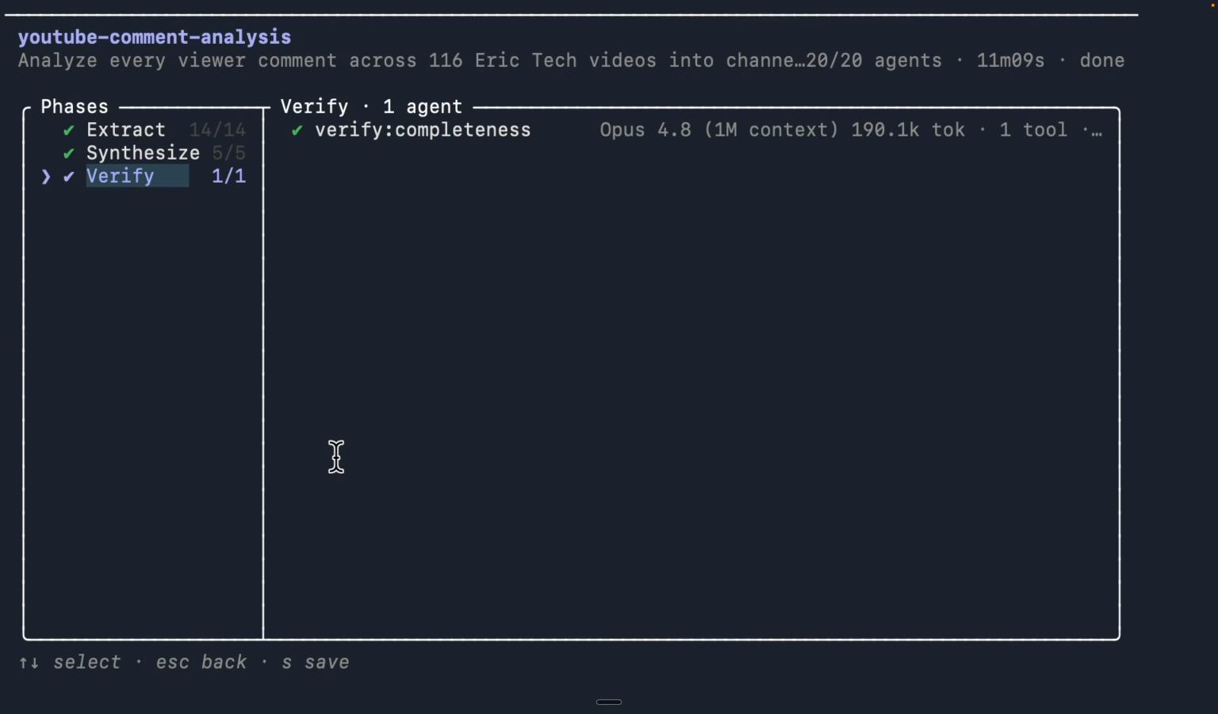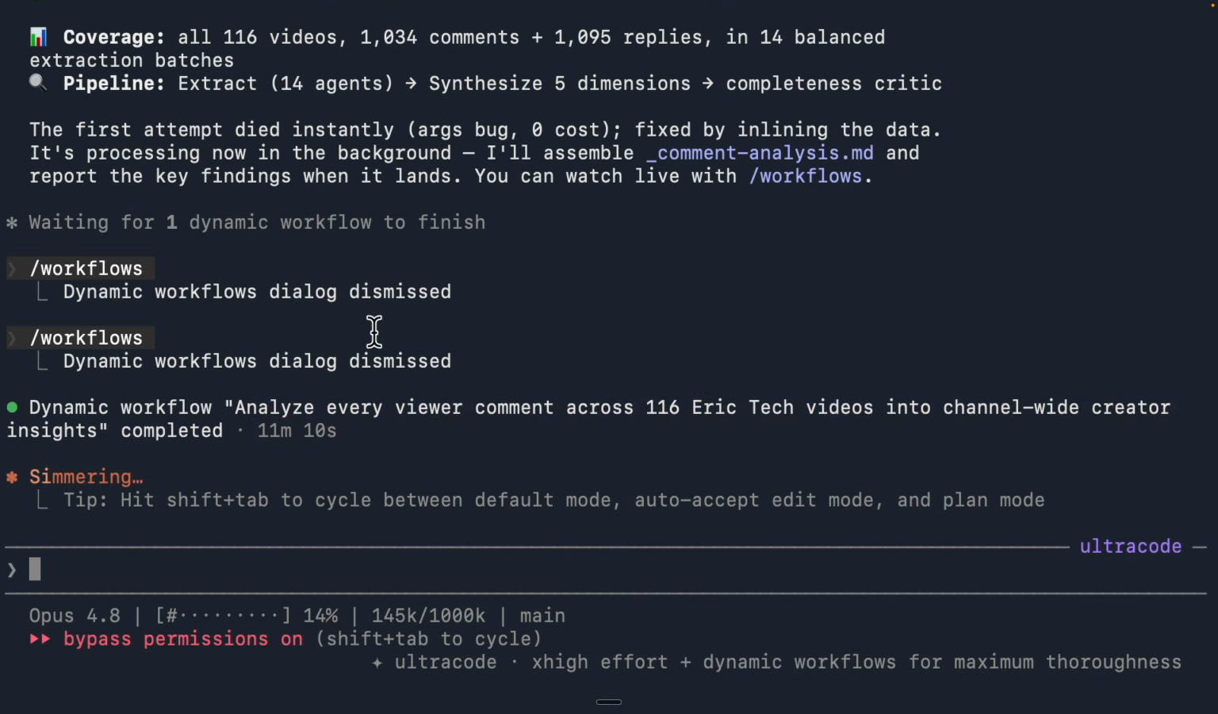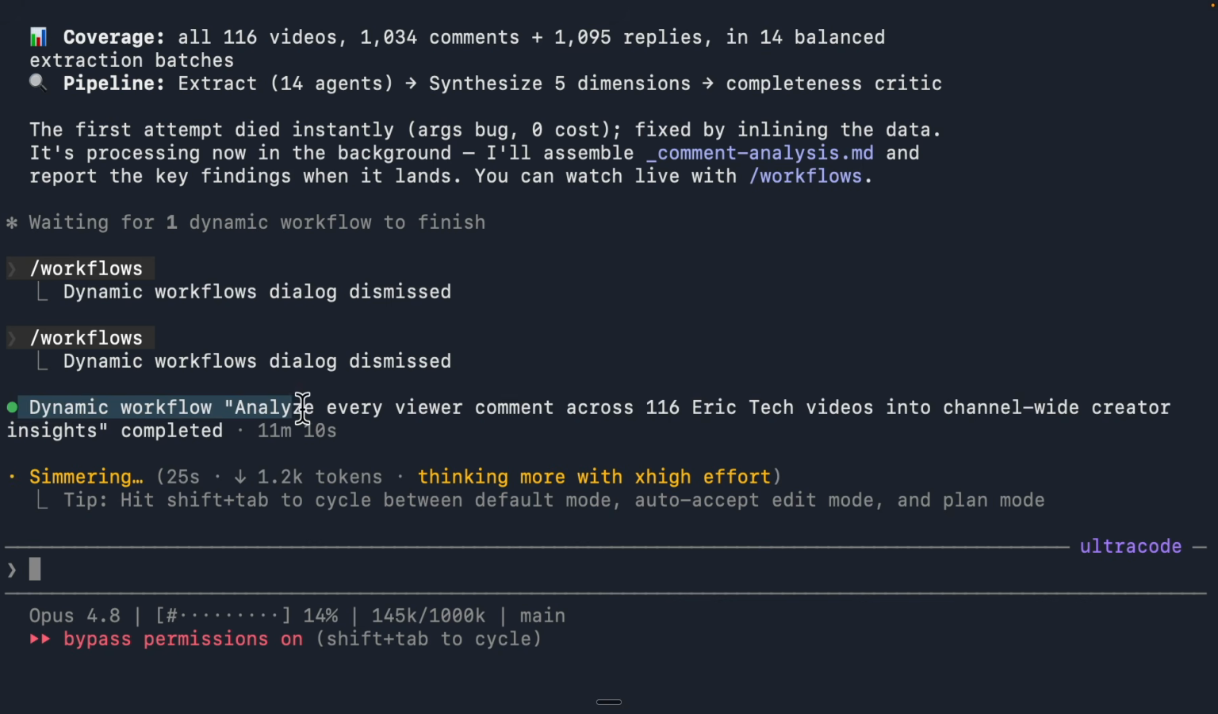Now, if I want to go back, I'm simply going to click on escape. And now you can see that this workflow is fully complete. And if I click on escape one more time, you can see it's going to aggregate all the findings that have run. And let's wait for a bit for the results.